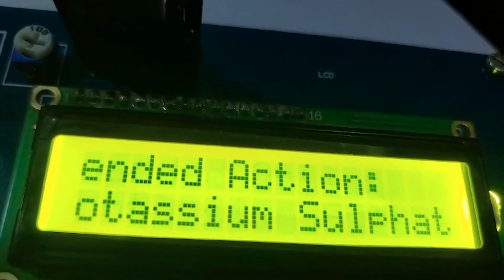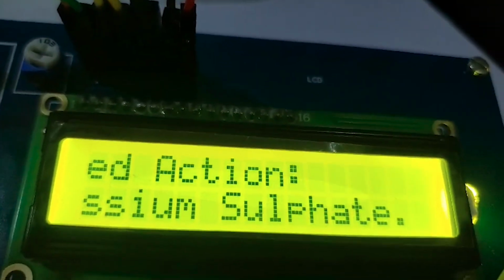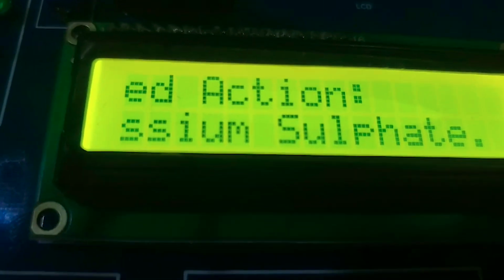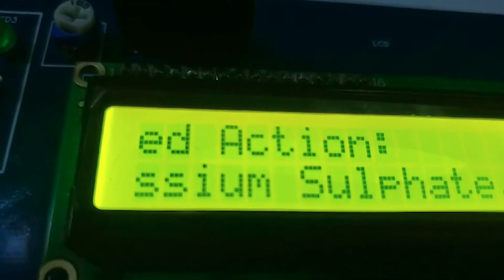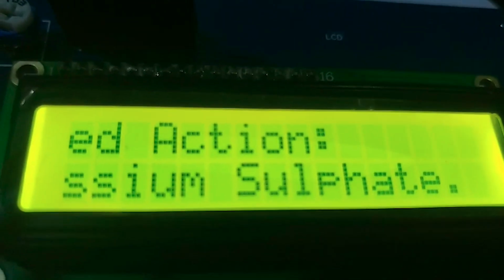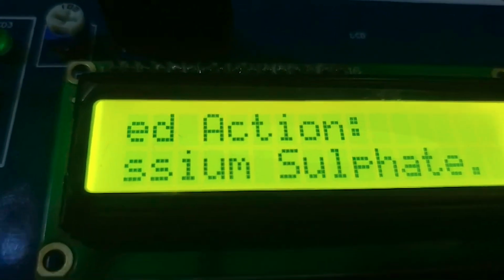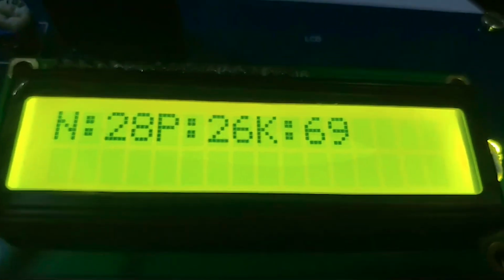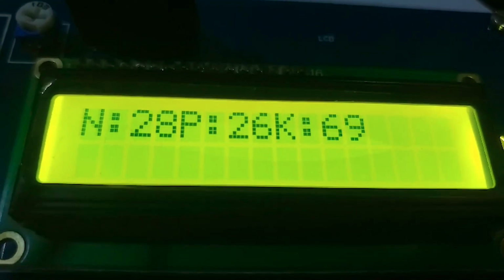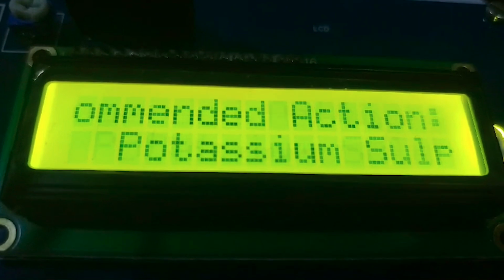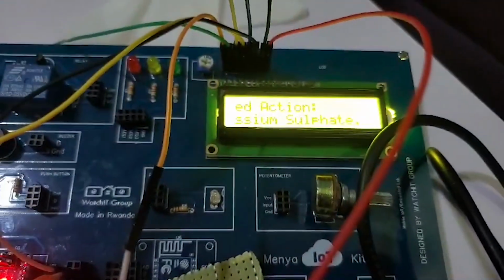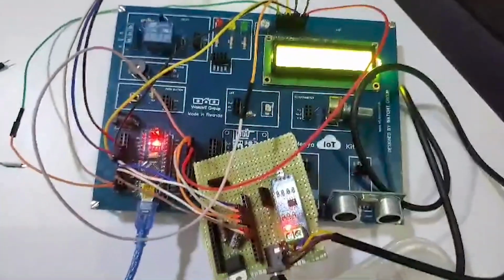And you see recommended action here is potassium sulfate. This basically shows that the level of potassium is low in the soil sample that we had collected that is intended for planting of maize. And so the system is giving a recommended action. You can see the values that are there. And basically we use a study that guides on the levels that are needed of different fertilizers for every given soil. And so that is basically a brief working of how the system does.